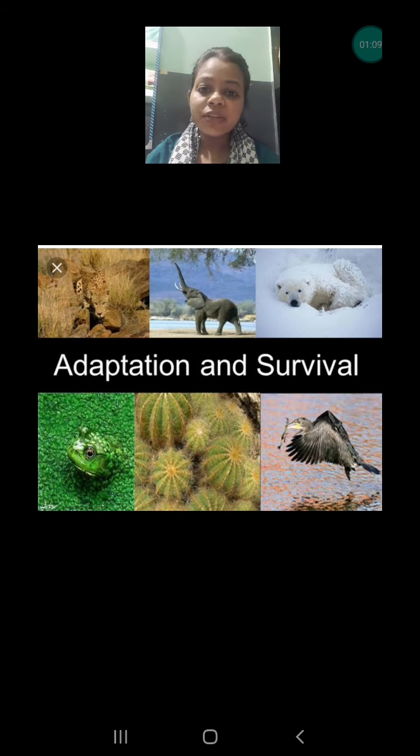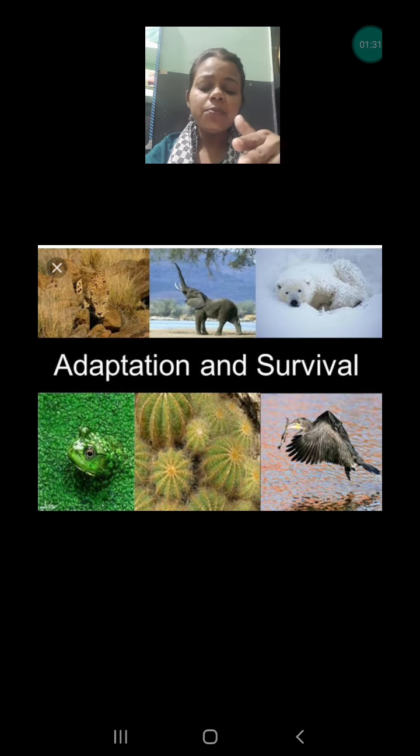That means some changes are there in different animals that are required and help them to survive in their surroundings. If we need hands to do work, that's why we have hands, but aquatic animals don't need hands because all the time they have to swim. That's why their hands have been modified into fins.